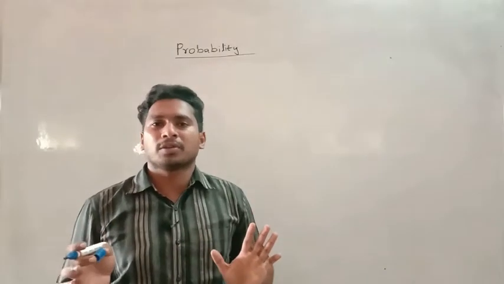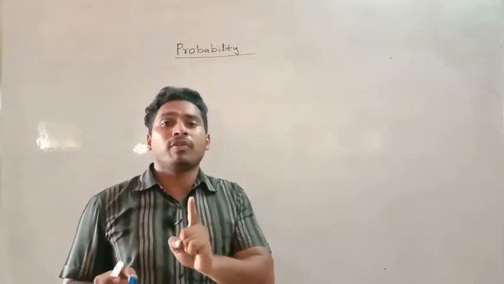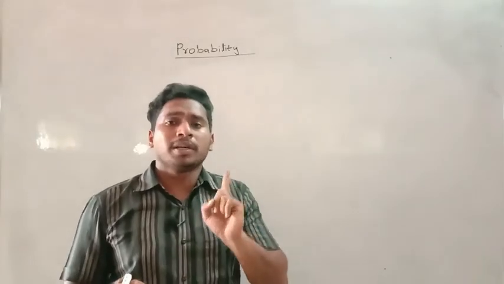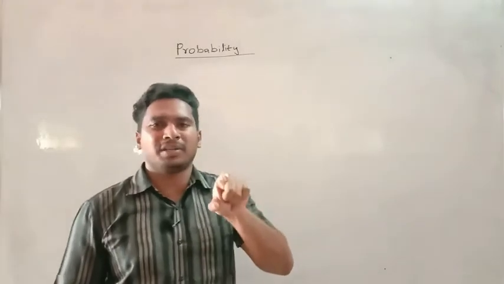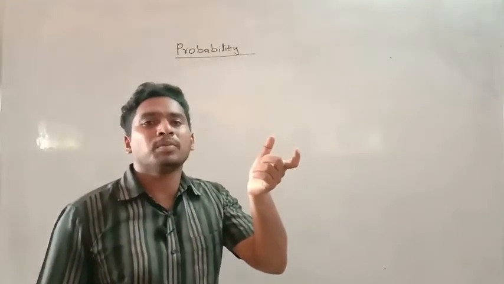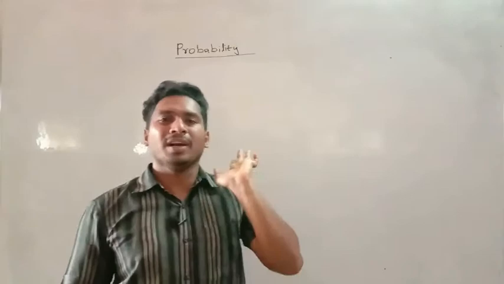Only the questions are asked. Okay, so as you know, the basic formula of probability is desirable outcomes by total number of outcomes, only a fraction. In the numerator, desirable outcomes; in the denominator, total number of outcomes.